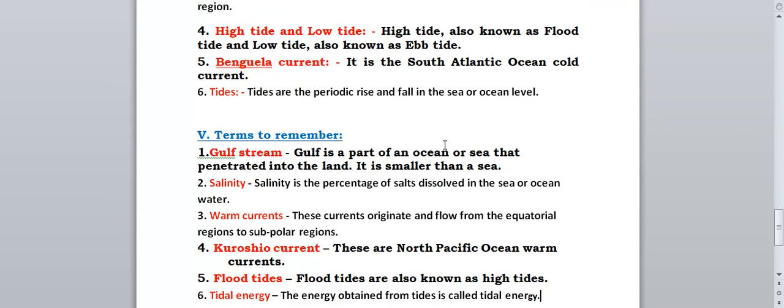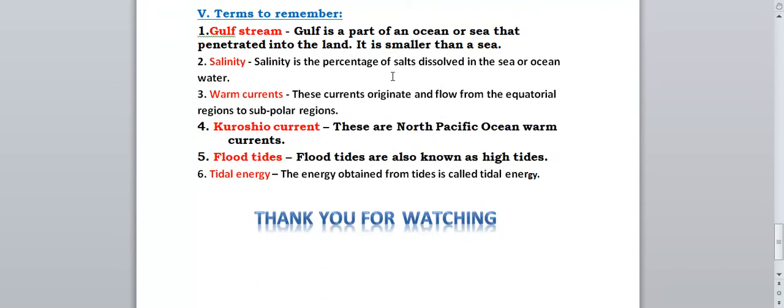Next, one more thing is given in your chapter, terms to remember. Once we discuss these terms to remember, maybe questions will be asked from this also. So first one we have Gulf Stream. What is a Gulf? A gulf is a part of an ocean or sea that penetrates into the land, that goes inside the land. It is smaller than a sea.